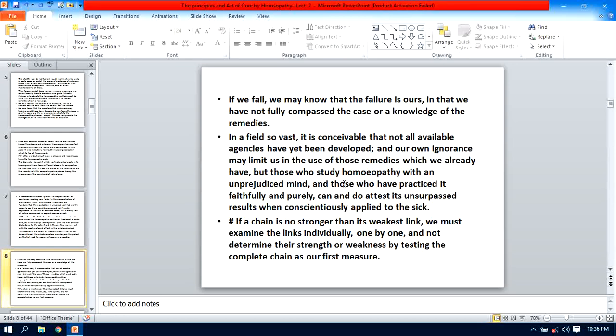But those who study homeopathy with an unprejudiced mind, those who have practiced it faithfully and purely, can and do attest its unsurpassed result when consciously applied to the sick. Yes, it means that